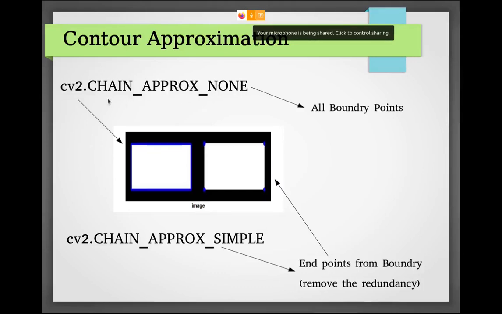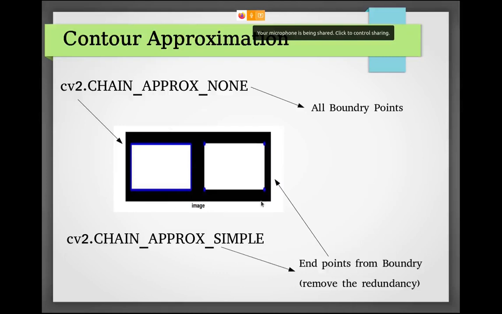Okay. So there are two options available in the third argument. One is cv2.CHAIN_APPROX_NONE, and the second is CHAIN_APPROX_SIMPLE. What it means is, you can see the none option basically finds each point in the contour. Like if there is a square, then it finds each pixel which makes up the square.